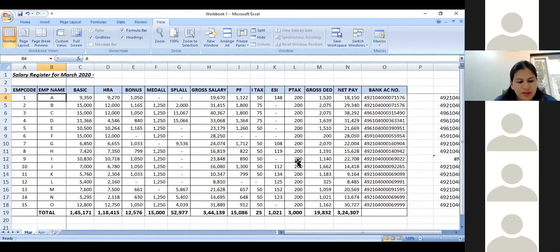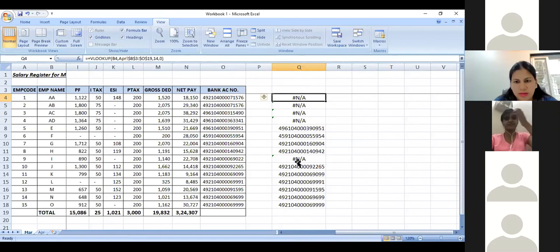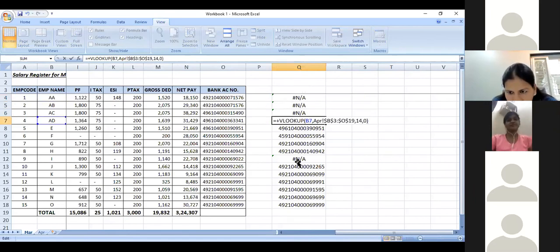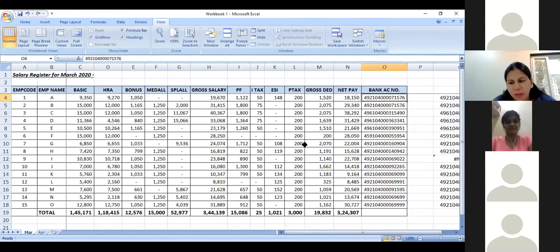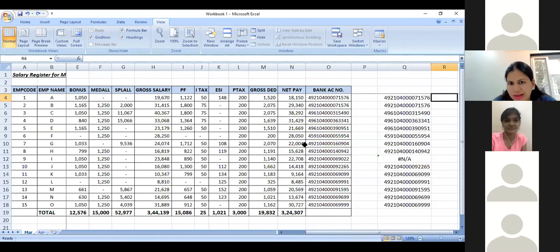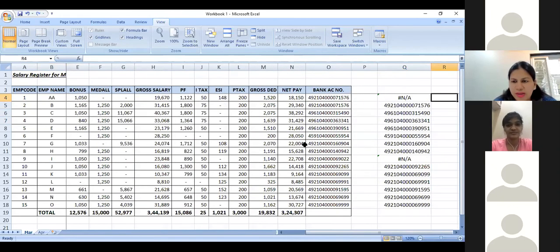So for example, if I change the year name, it will give me an answer as NA. The option for that is either insert a similar column or get a similar column. So for example, if in this case your employee names changed, suddenly the company started adding the surname also to the name, then also it will not pick up, as you just saw that if we said employee AA, it is giving me an answer as NA.